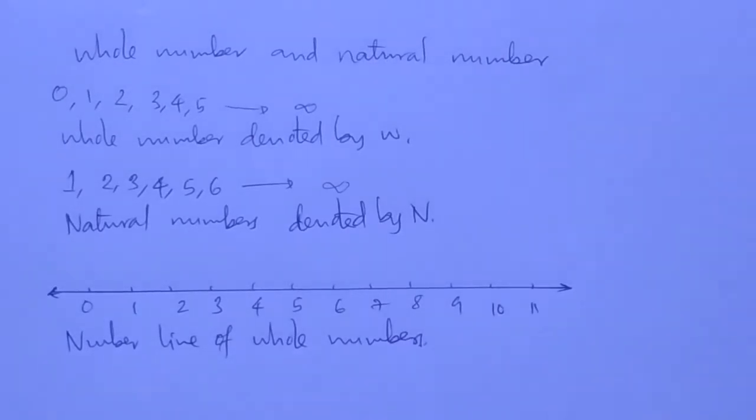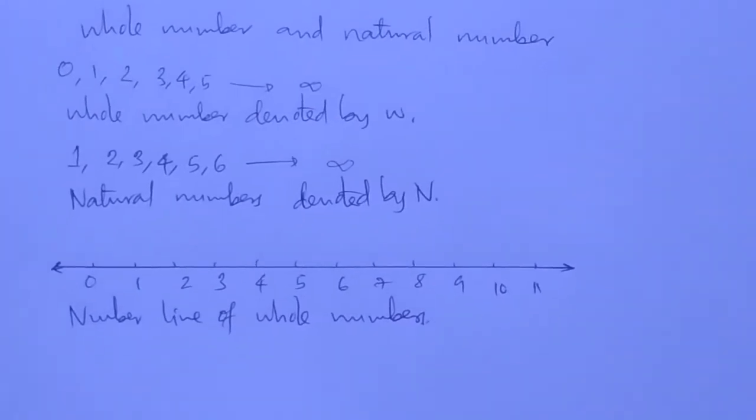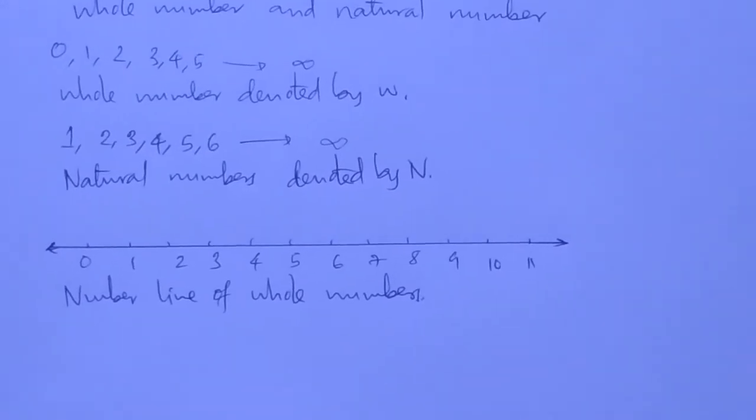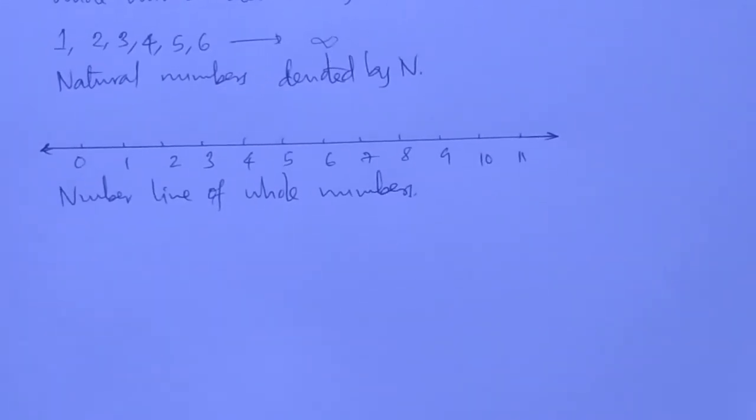But a number line of counting numbers starts from 1. A number line of counting or natural numbers starts from 1.